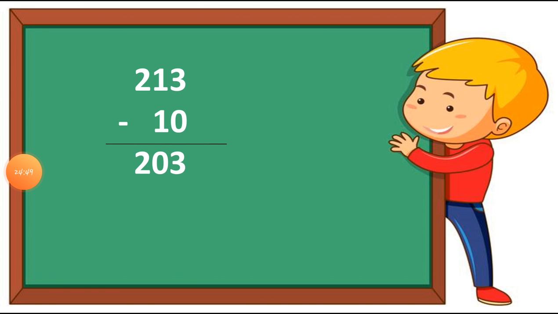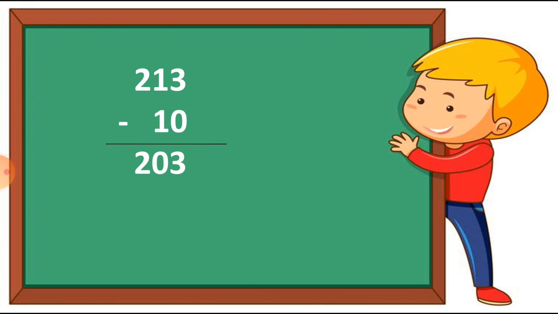Students, let's see how we know how many photos he took. First month he took 213 photos, and then the next month he took 10 less photos than this 213. So we just cut 10 from this 213. So we get the answer 203. This way we know how many photos he took.